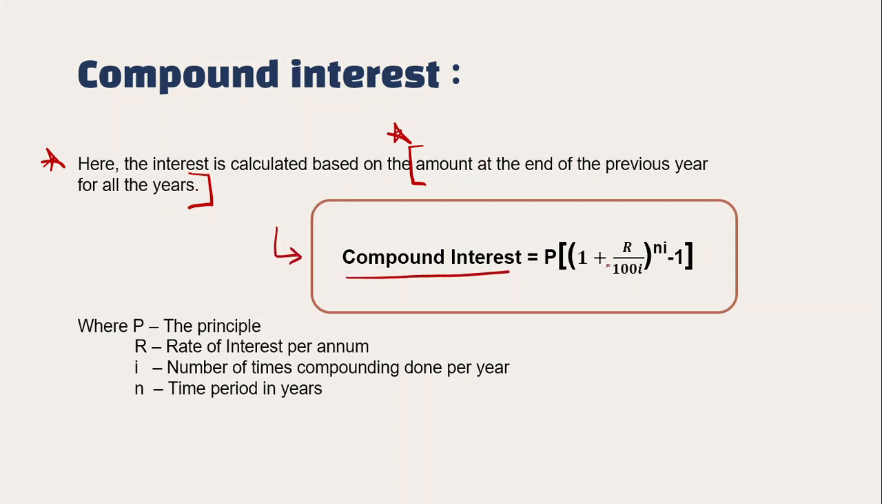Compound interest formula is what? P of (1 plus R divided by 100i) whole to the power ni, minus 1. Okay, this is the compound interest formula. Where P stands for the principal, R stands for rate of interest per annum, that is, how much for one year. And I stands for what? The number of times compounding is done per year. Now let me explain what this is.